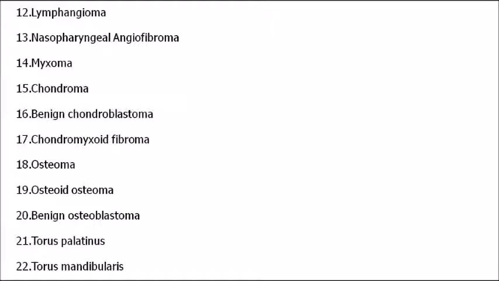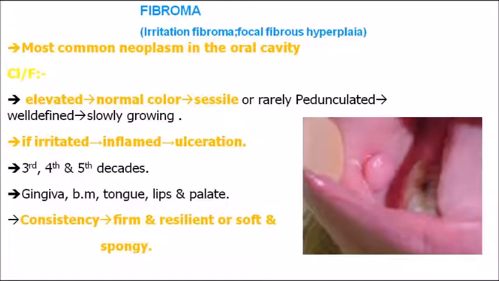In this, a few are important from the MCQ viewpoint, so we will give only the important ones. Listen carefully. Coming to fibroma. Fibroma is the most common neoplasm in the oral cavity. It is actually an irritational fibroma or focal fibrous hyperplasia. The cause might be a small irritation in that particular location. Among the population, the most commonly found benign neoplasm in the oral cavity is fibroma. That is an important question which is routinely asked.